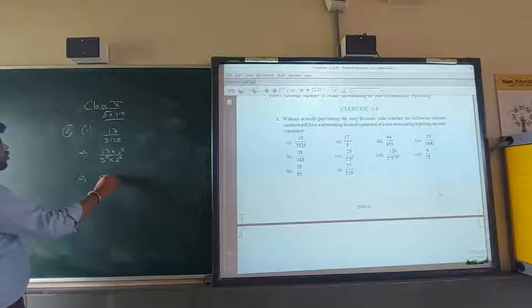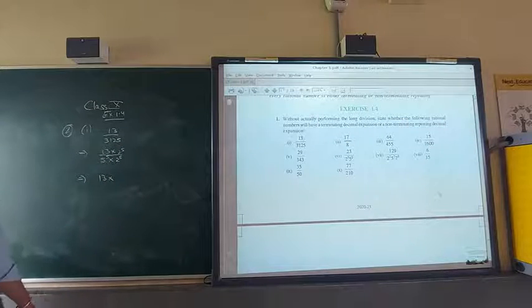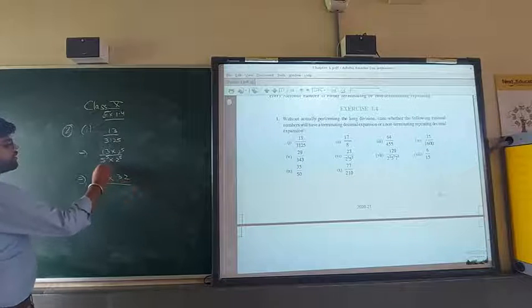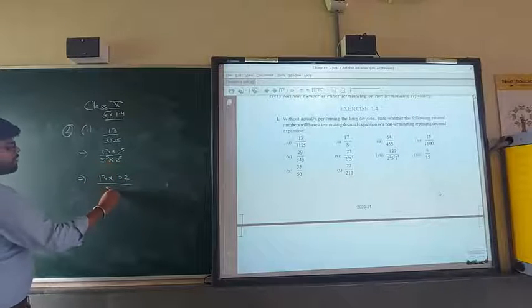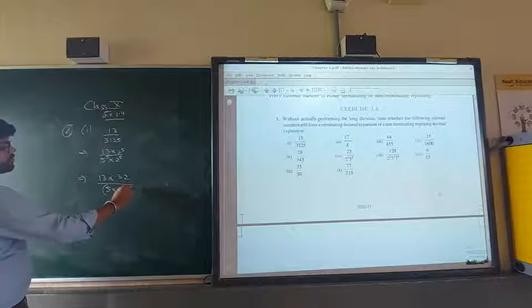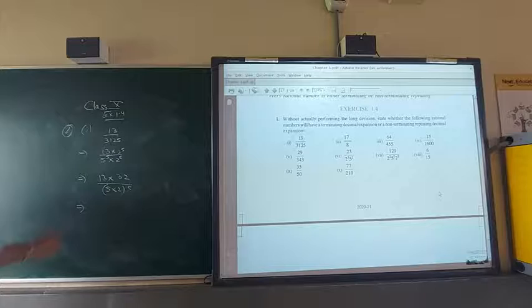So 13 into 2 power 5: 2 twos are 4, 4 twos are 8, 8 twos are 16, 16 twos are 32. And what can we write this as? 5 into 2 power 10, sorry, 10 power 5. Now this we have to multiply.